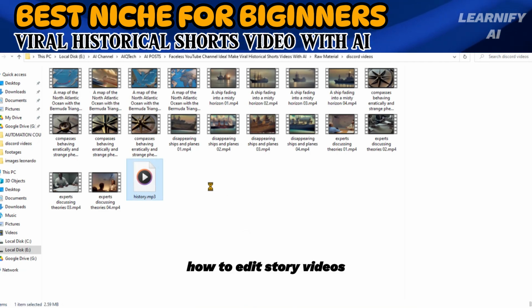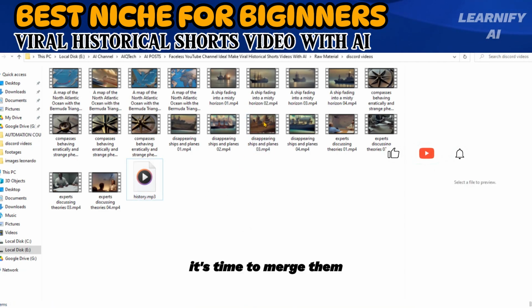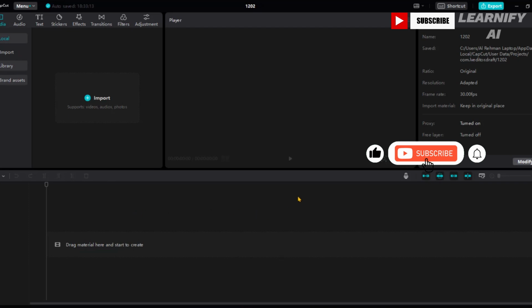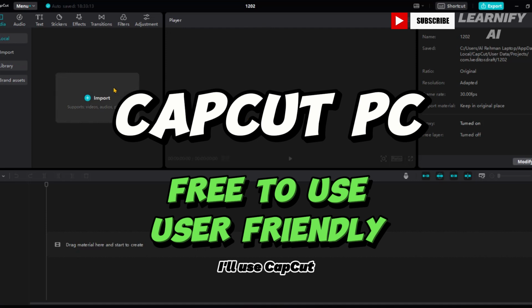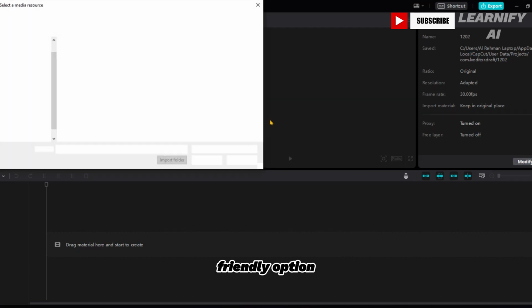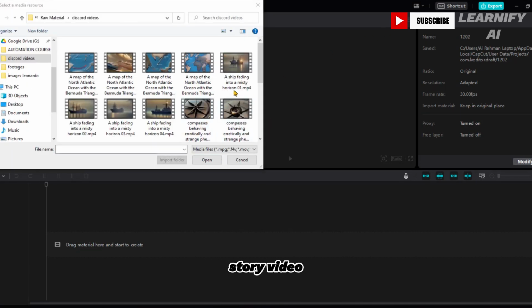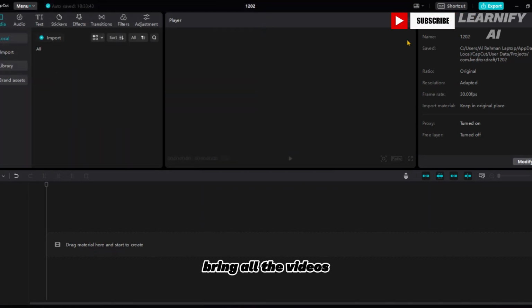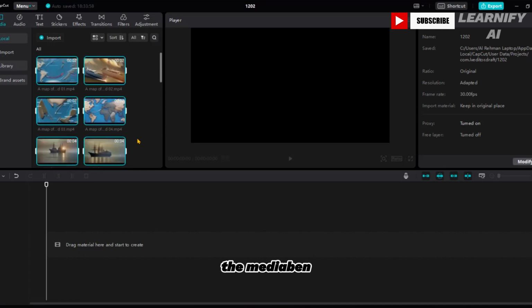How to edit story videos. It's time to merge them using video editing software. You're free to use any software, but this time I'll use CapCut. It's a free and user-friendly option for how to make story video using AI. Once you're in the editor, bring all the videos and voiceovers into the media bin.